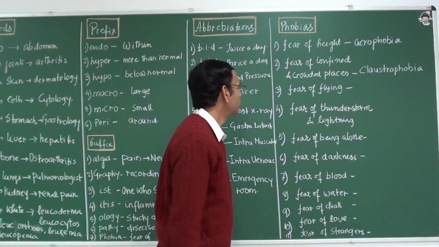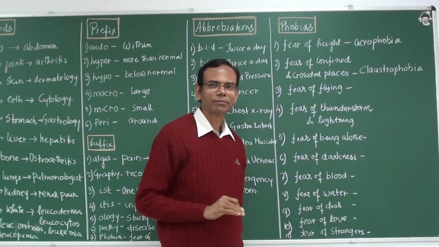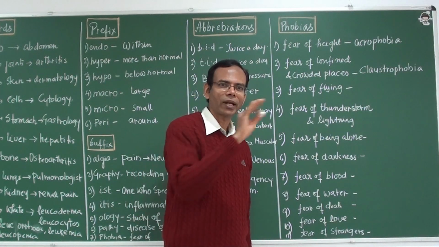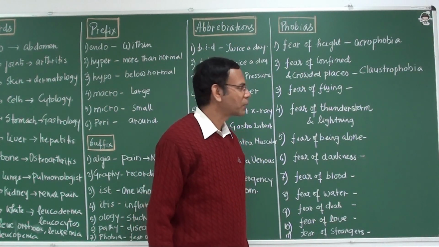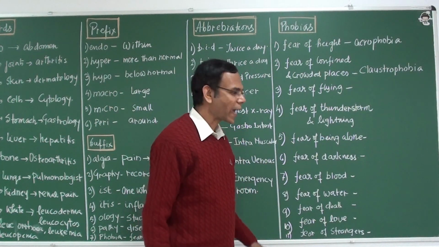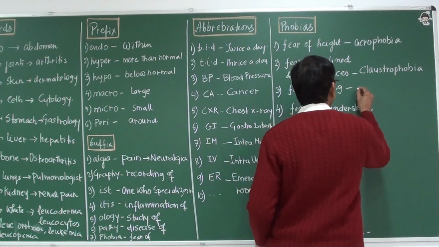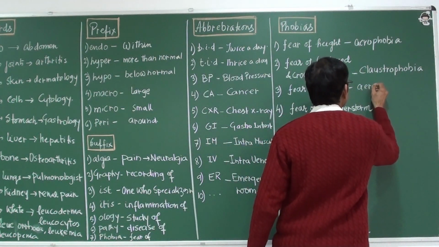Fear of flying. Somebody is having a fear of flying. He can't fly in the aeroplane. So it is aerophobia.